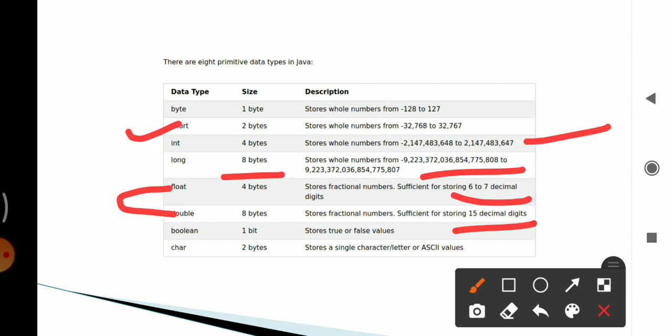Then boolean. Boolean size is 1 bit. It stores true or false values. This data type is denoted by the boolean keyword. This type is used to test a particular condition during execution of a program, and it takes only two values, true or false. Then last is character. Character has size 2 bytes and it stores a single character or letter or ASCII values.